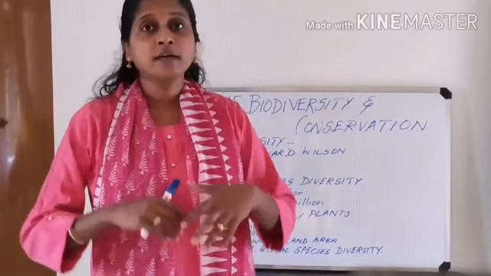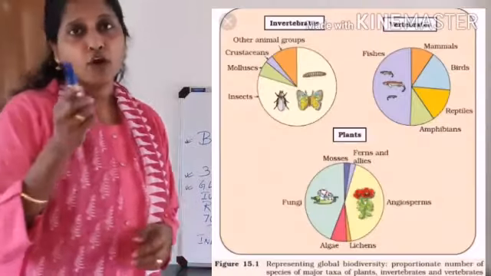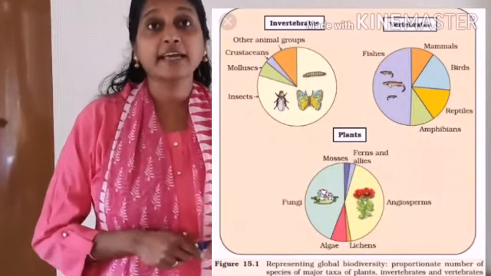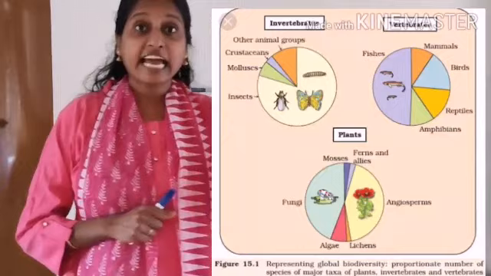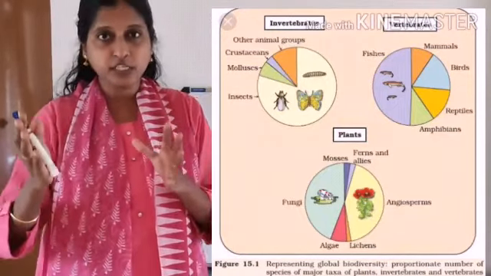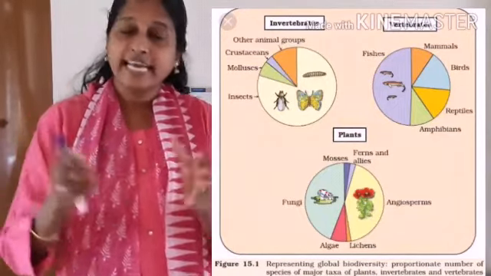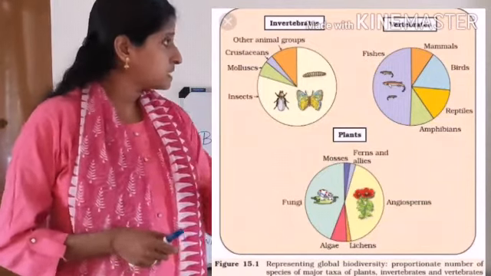So like this, the global species diversity varies from place to place, and animals are more compared to plants. In your textbook, you would have seen a diagram. So the diagram depicts a graph, which is showing different representations of global species biodiversity. The first case, when you are seeing, the first one is depicting what?